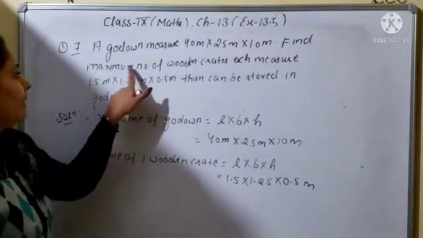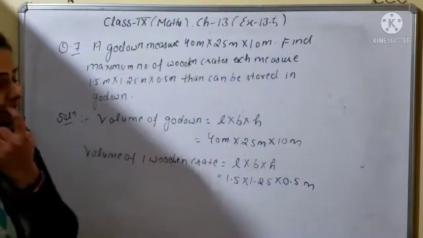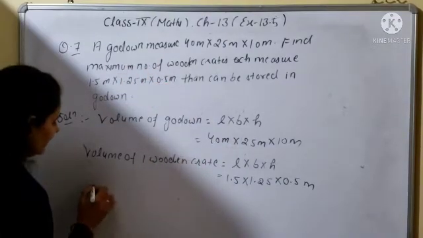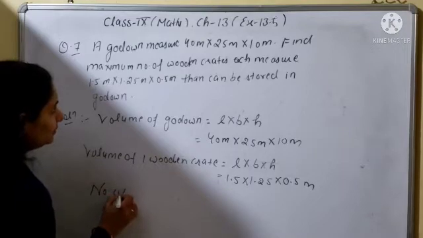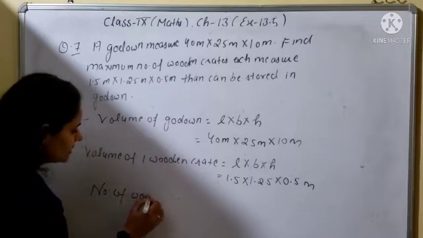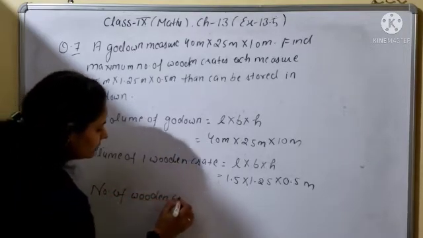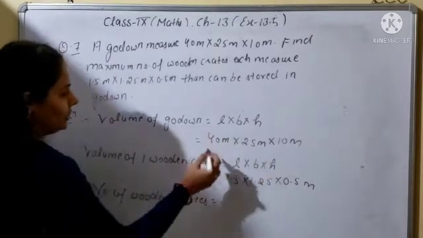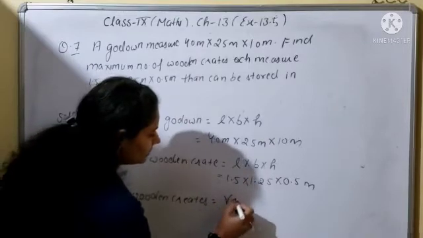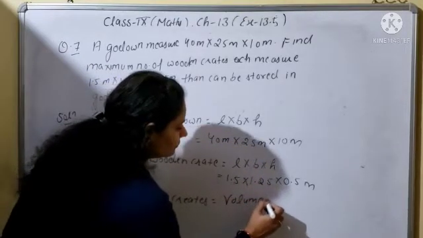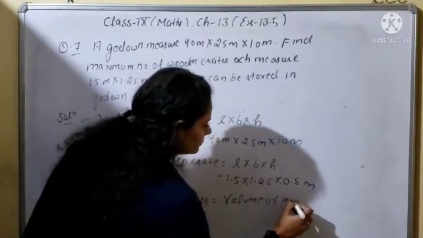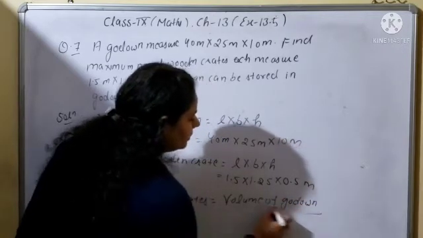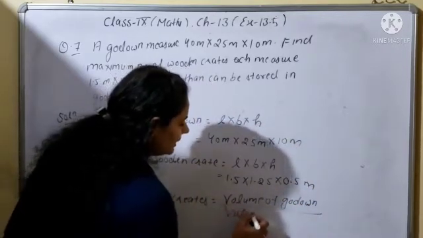Now how many maximum number of wooden crates? The number of wooden crates in the godown will be equal to volume of the godown upon volume of one wooden crate.